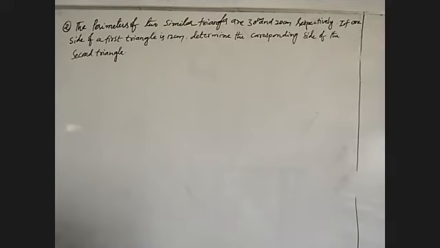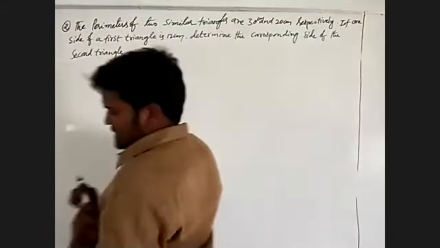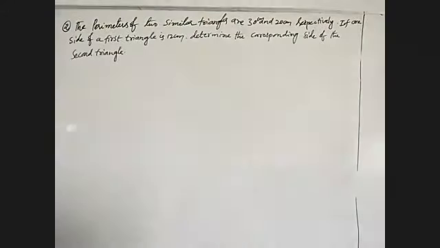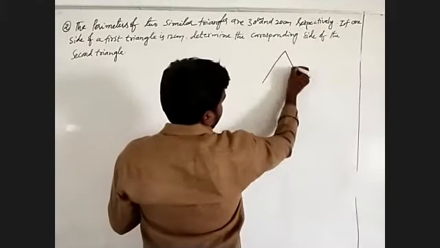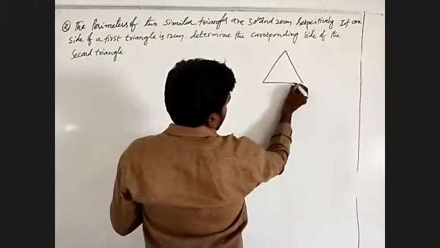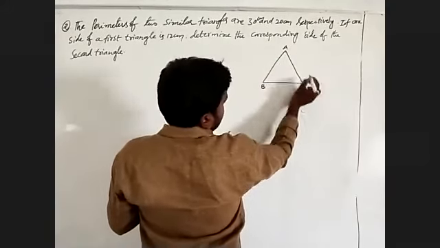We'll observe in this one. The perimeters of two similar triangles are 30 centimeters and 20 centimeters. I will take two similar triangles. This is the first triangle, name it ABC.